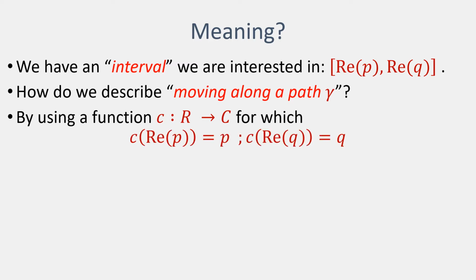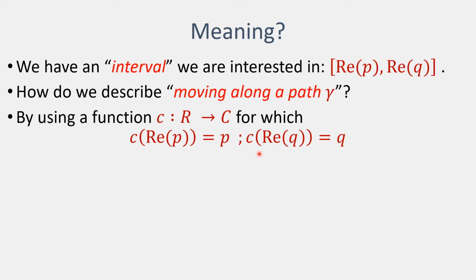The first property is if we look at the value of that function on the real number corresponding to the real part of our starting point, the complex number that results is our first complex number, our complex number p.